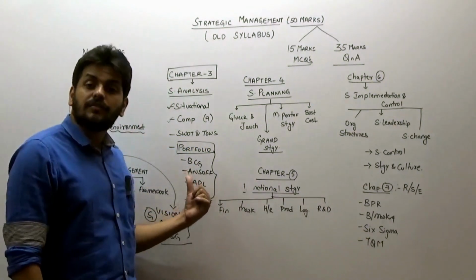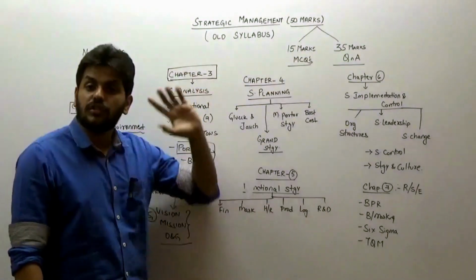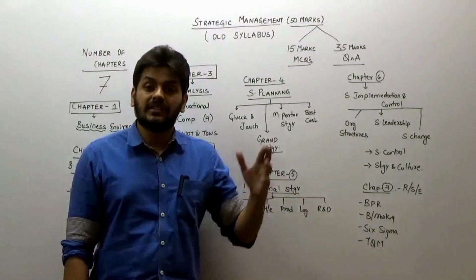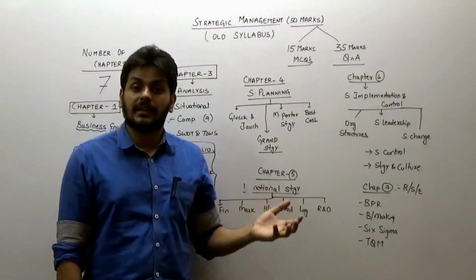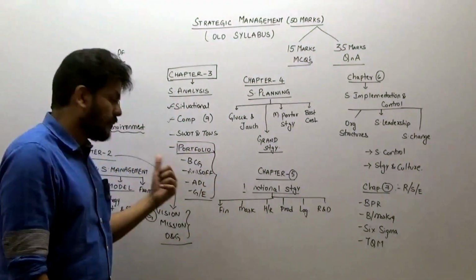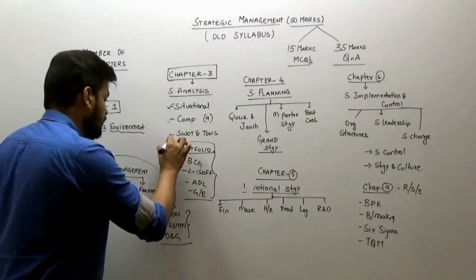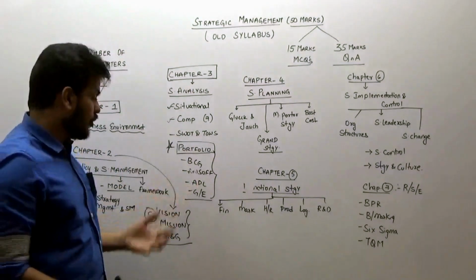High possibilities of these kinds of questions coming in MCQs are also there, because which one is a star, which one is a cash cow, they can ask you that. Should they invest or protect, they can ask you that. Lot of possibilities from that area. Don't ever miss this topic. Now put double focus on that.